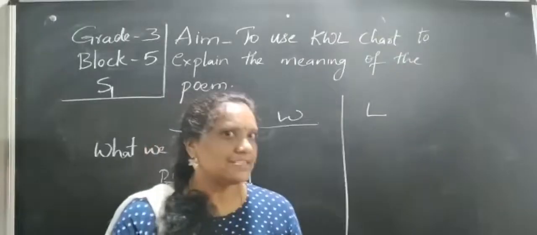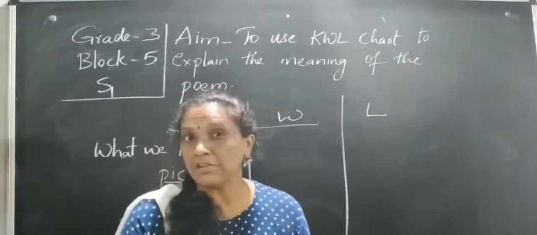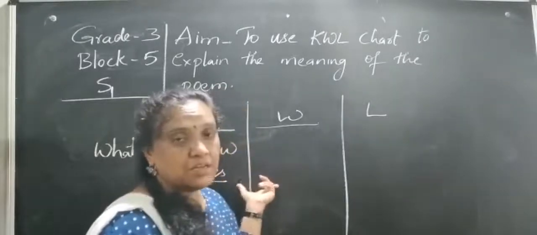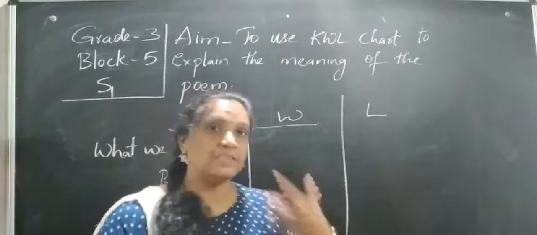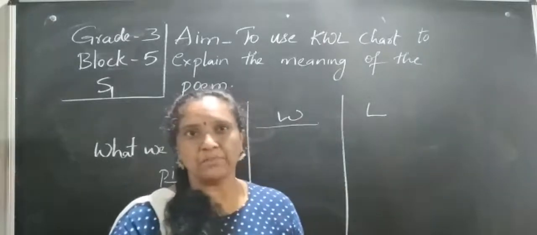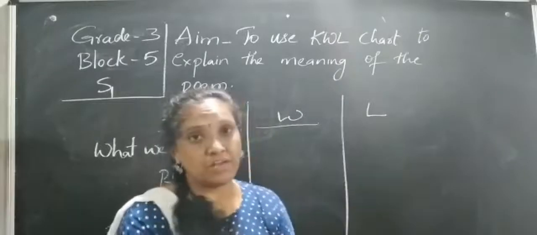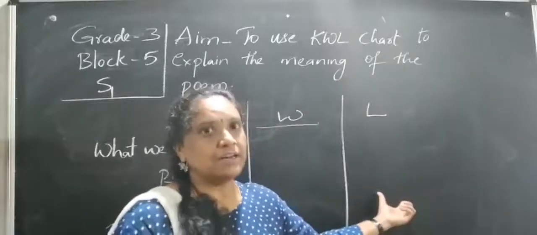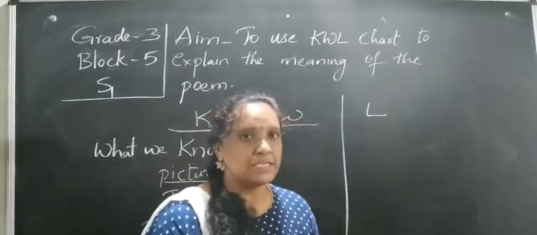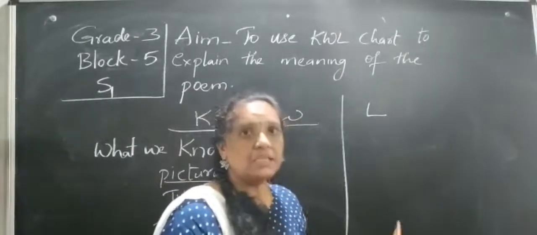So children, did you understand the poem? Now what did you learn from the poem? So previously we had written the first 2 columns. You paused and had written. Now you listen to the poem, what I explained, everything you had listened to the poem. So now based on this poem you want to write your third one. That is the third column. Now what did you learn from the poem I told? Basing on that, you want to complete your third column.